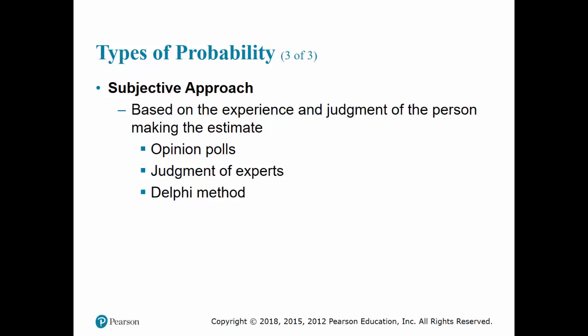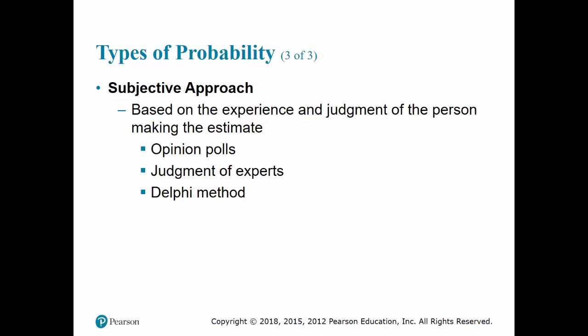Now that would be a subjective judgment based probability, and once again the basic principles must hold. Each probability must be a number between 0 and 1, and the sum of probabilities of all the possible outcomes must be equal to 1. So that's subjective.